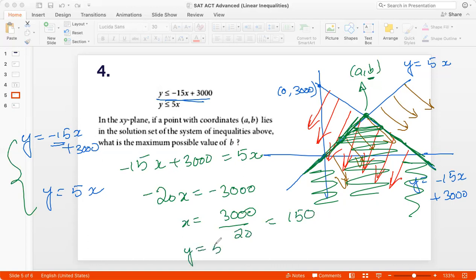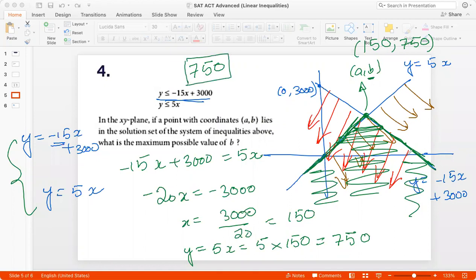And y is 5 times x, which is 5 times 150. So that's 750. So this point becomes (150, 750). And so the maximum possible y coordinate of the solution system is 750.